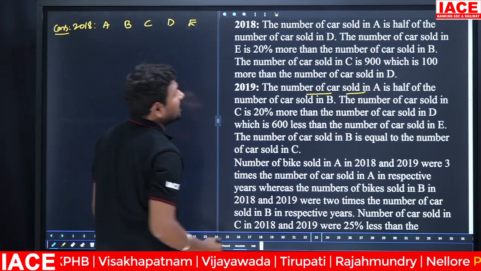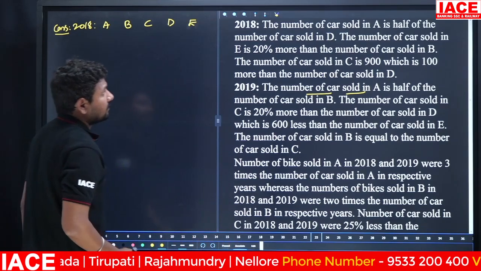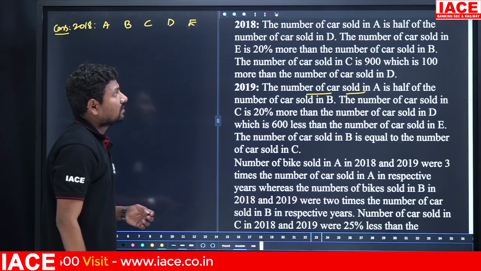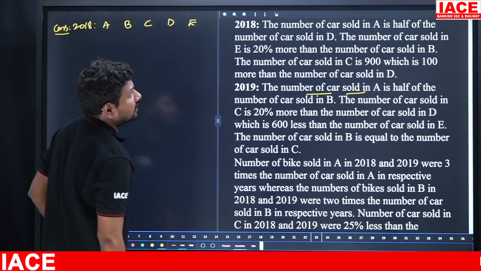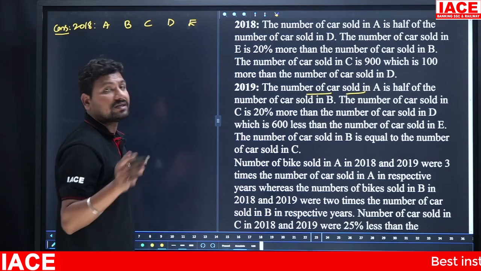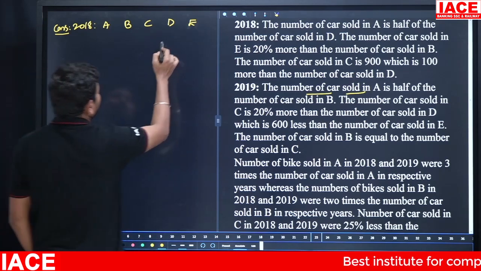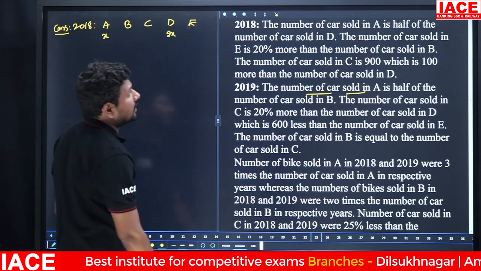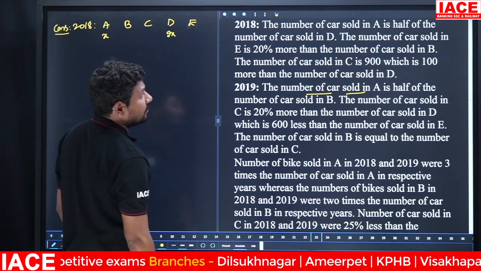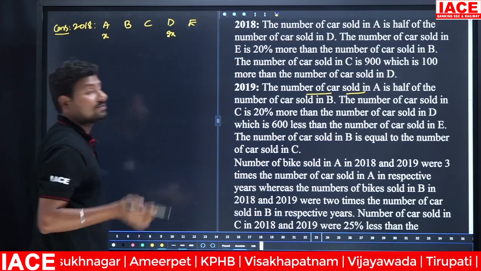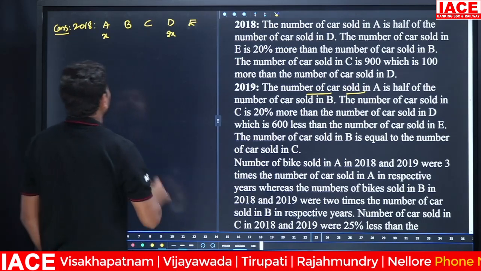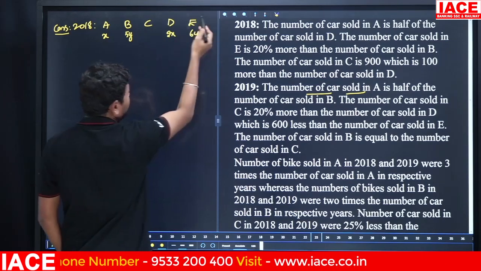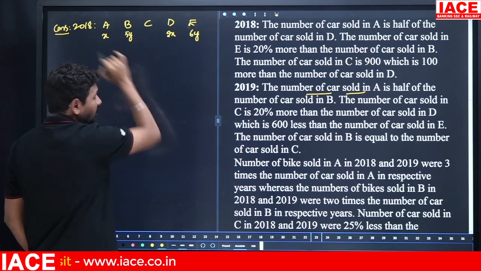The number of cars sold in A is half of the number of cars sold in D. The number of cars sold in E is 20% more than the number of cars sold in B. If D is 2x, then A is x. For B and E, if B is 5y, then E becomes 6y, because 20% more means 120 parts compared to 100 parts.